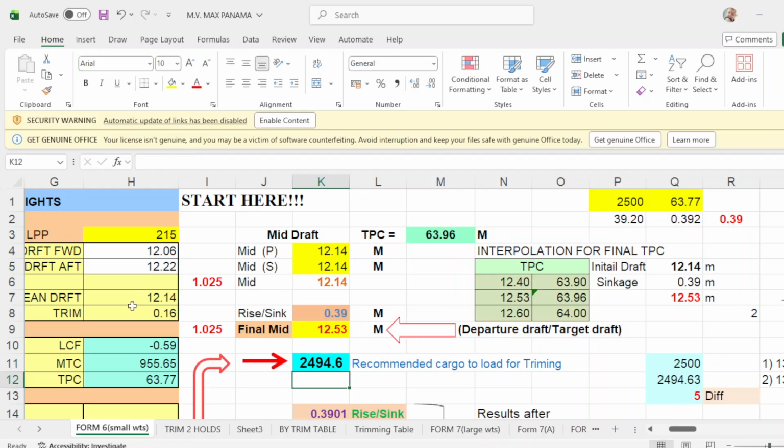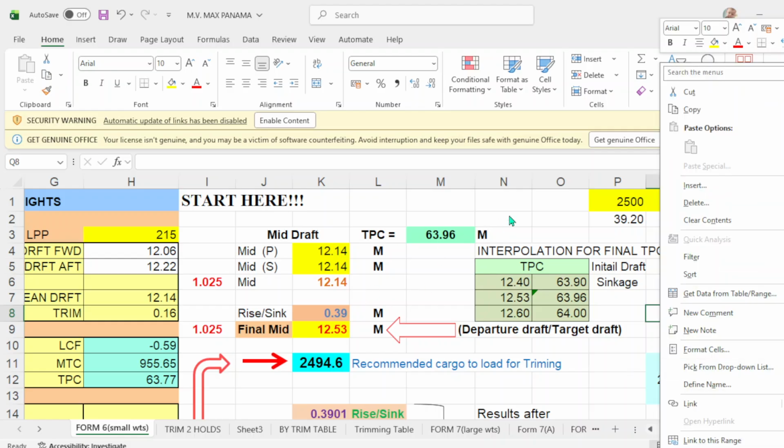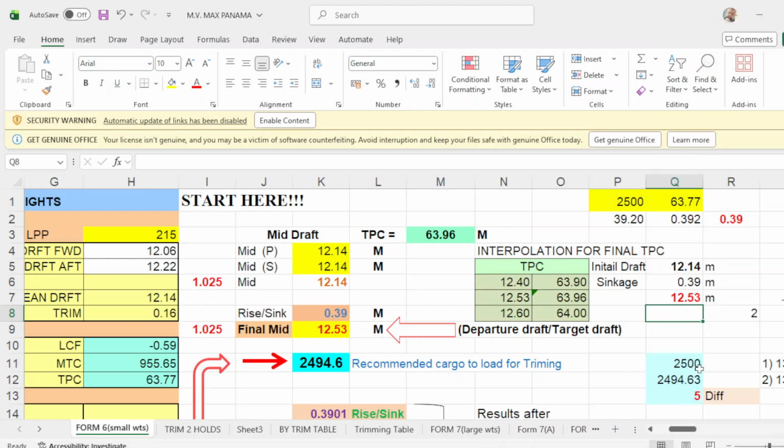And total will be 2496.4. That is the recommended cargo to load for trimming. Okay? So look at the difference. Your recommended is 2,500 and the program says you load 2494.6. You have a difference of 5 tons. You are short of 5 metric tons as recommended of 2,500.